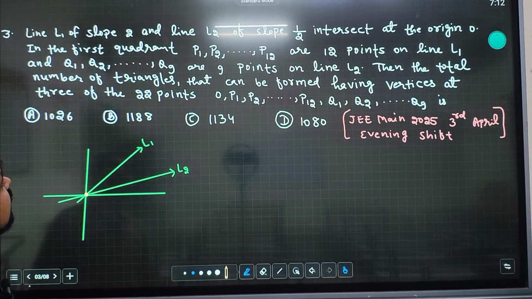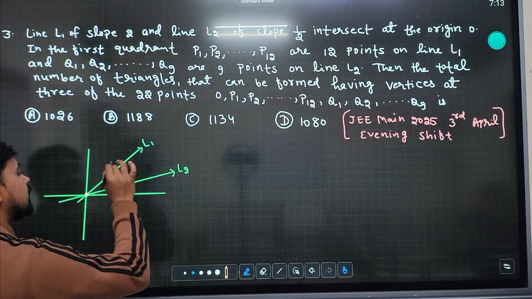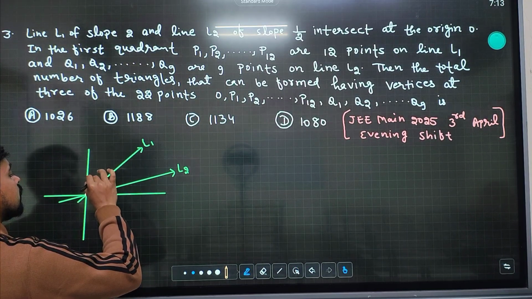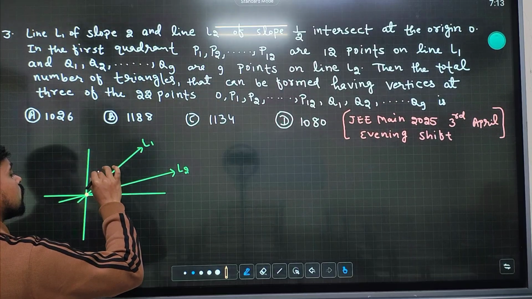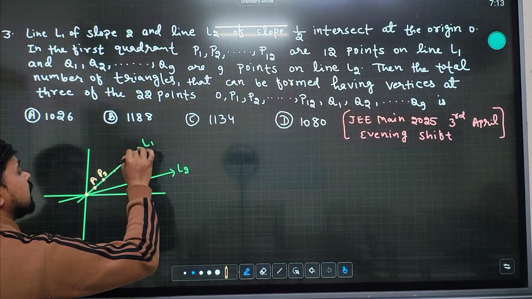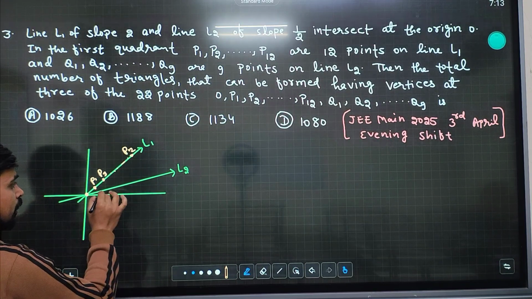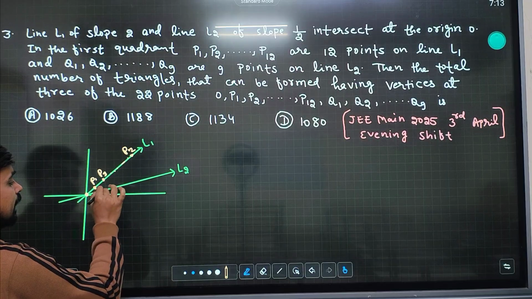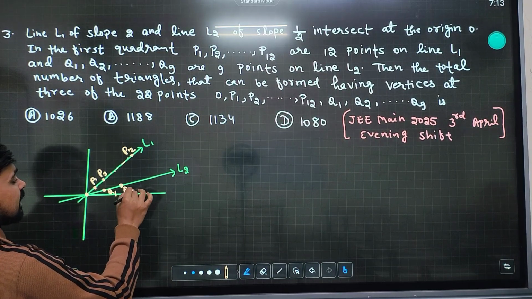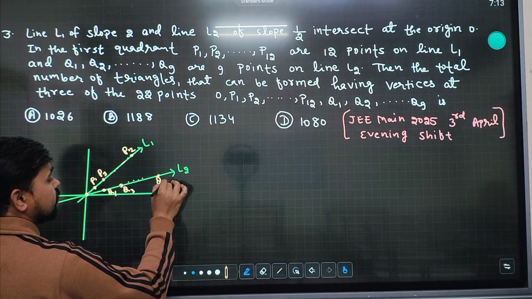Basically it is saying there are 12 points on L1: P1, P2, P3, and so on. In a similar way, there are 12 points in there. And on L2 there are 9 points, named Q1, Q2, Q3, Q4, Q5, Q6, and so on, that is, 9 points, so up to Q9.